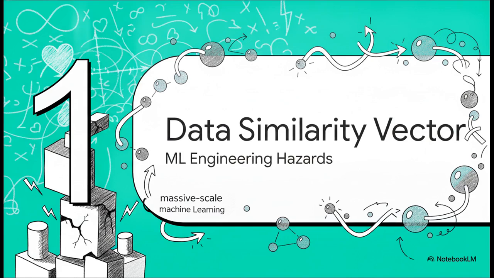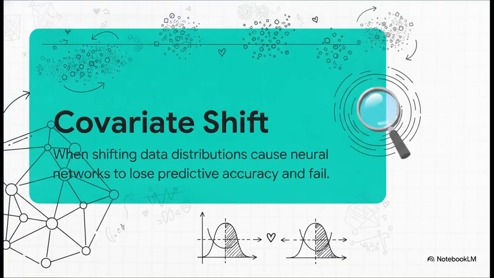All right, Section 1, the data similarity vector. So engineers at Google DeepMind, like Tom Hennigan, spend their professional lives trying to solve for concept drift or covariate shift. You know the drill. In massive scale machine learning, you've got these incredibly sophisticated neural networks running on immense hardware. But if the underlying distribution of the data shifting over time isn't accounted for, the model just loses its predictive accuracy. It outright fails. So systems engineers absolutely have to keep the entire network stable even when the fundamental data